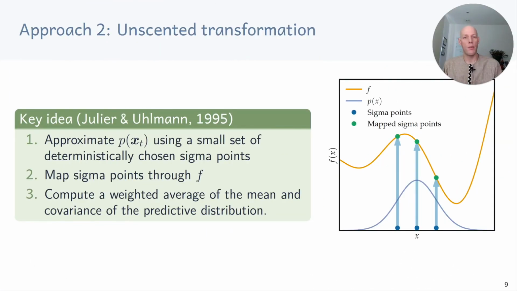The second deterministic approximate inference approach we discussed today is the unscented transformation. The key idea here is that instead of linearizing the transition function, we represent the input distribution using a deterministically chosen set of so-called sigma points. We then map these sigma points through the function and use them to compute a weighted average of the mean and covariance of the predictive distribution.